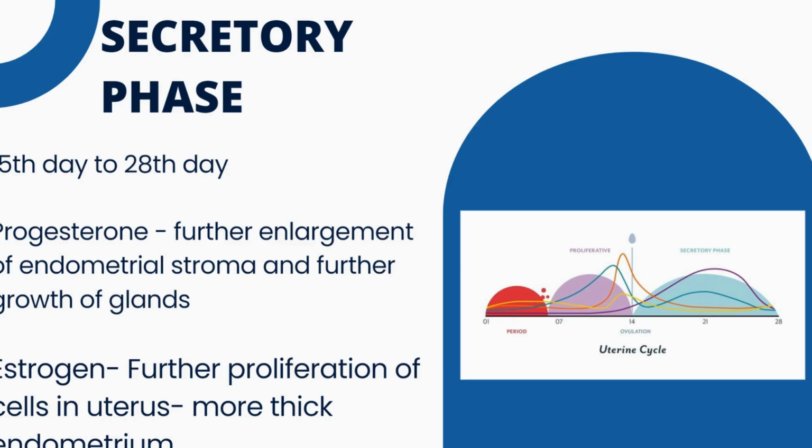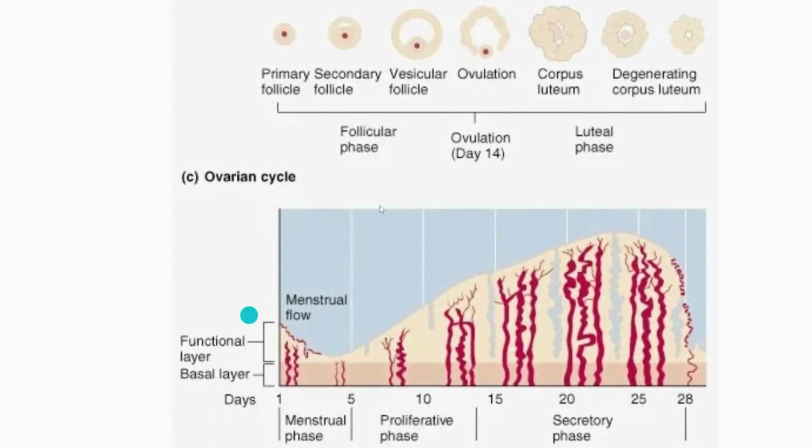Secretory phase, we can basically say, is the preparatory period during which uterus is being prepared for implantation of ovum. If fertilized ovum is implanted during this phase and it starts developing into fetus, then further changes occur in the uterus. And if no implantation occurs, then this phase ends, menstruation occurs, and again a new menstrual cycle starts. So as we can see over here, this is follicular phase in ovarian cycle. This is ovulation, and this is luteal phase.